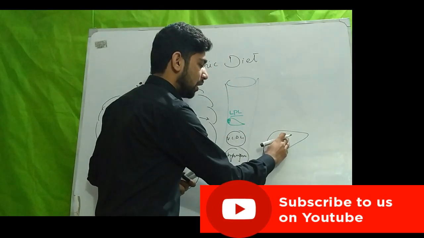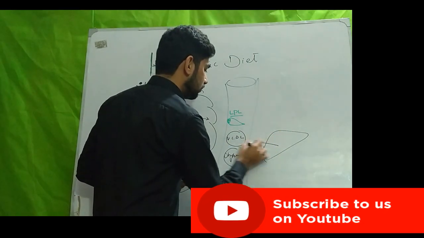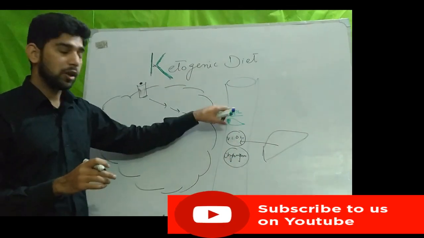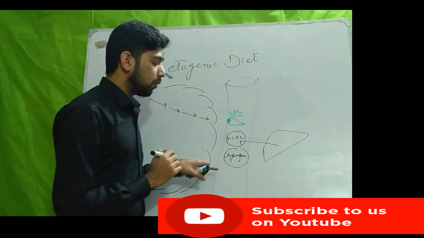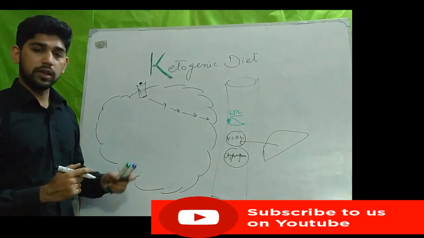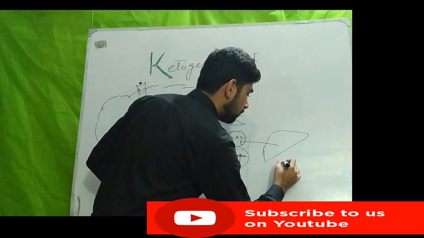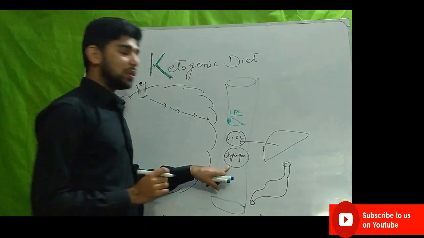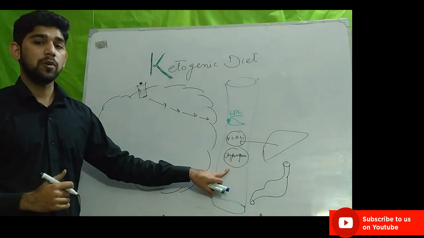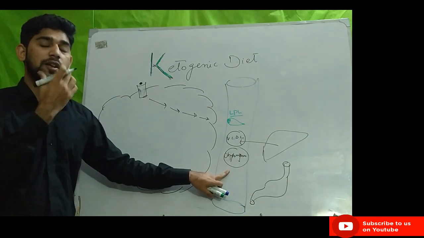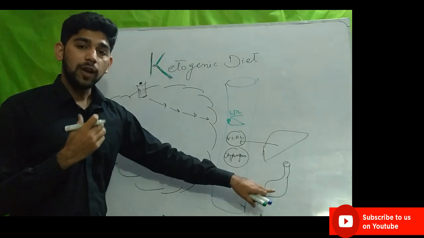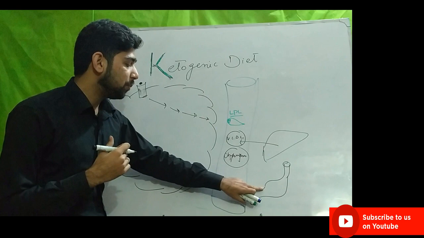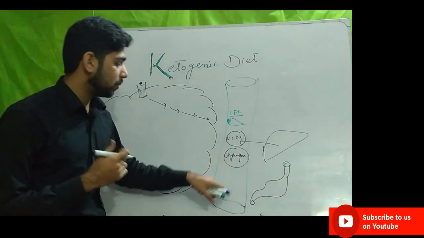The liver synthesizes this triglyceride, packs it in the VLDL, and then transports it into the blood. Chylomicron also contains triglycerides, but its triglyceride is not synthesized in our body. It actually comes from diet. The fat that we take through diet is packed into the chylomicron and then transported into the blood.